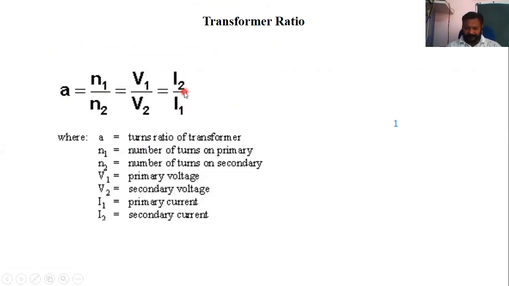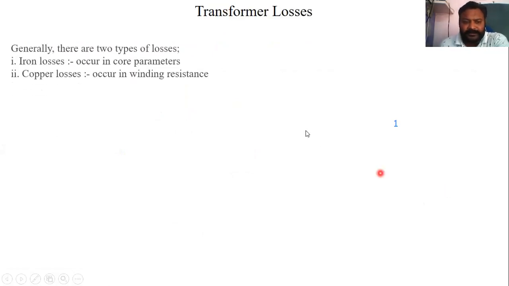Remember this. A is the turns ratio of the transformer, N1 is the number of turns on the primary, N2 is the number of turns on the secondary, V1 is the primary voltage, V2 is the secondary voltage, I1 is the primary current, and I2 is the secondary current. Fine. Now comes losses of transformer.